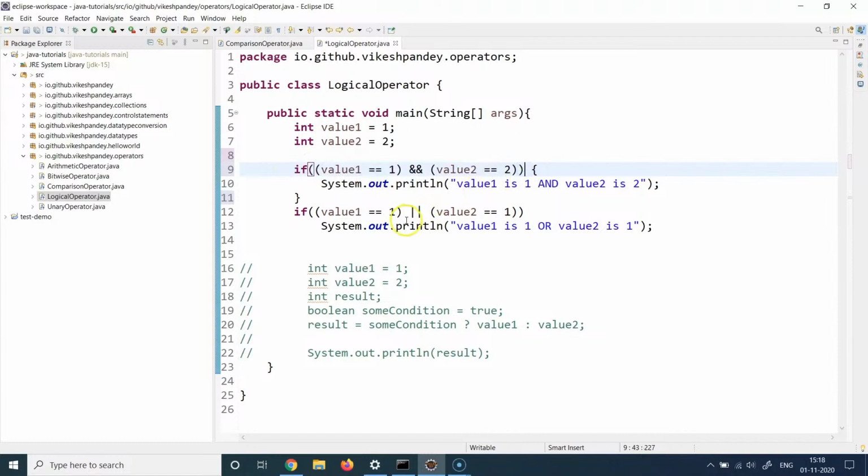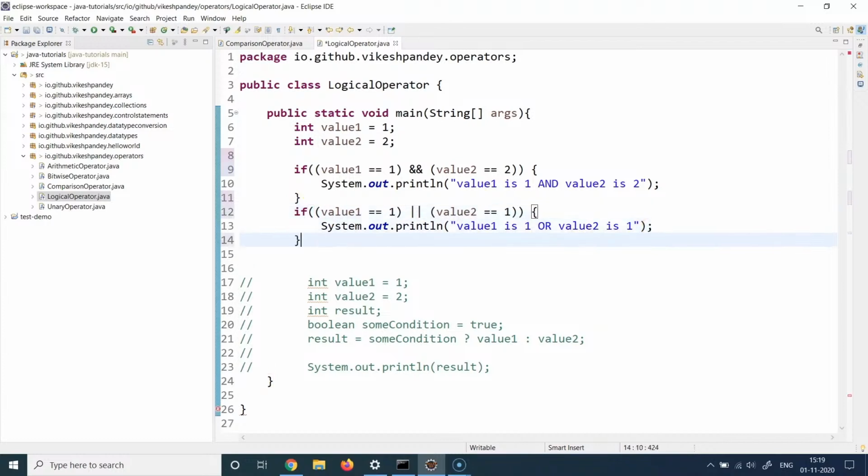Similarly, for or conditions, we again write a left hand condition and a right hand condition, and in between we write this double pipe. We can also write or in English. That will also have the same effect. And this will evaluate in a way that this whole expression will evaluate to true if even a single condition, either on the left side or right side of it, becomes true. So or will just need one expression to be true to make the whole if condition true, whereas and will force both of the conditions to be true to make the whole expression true.